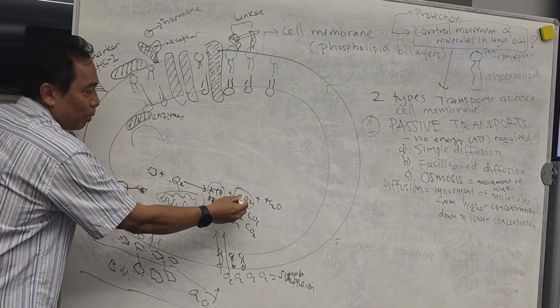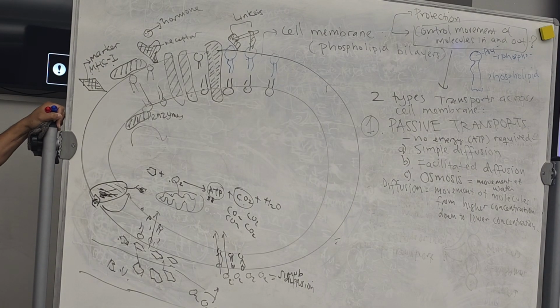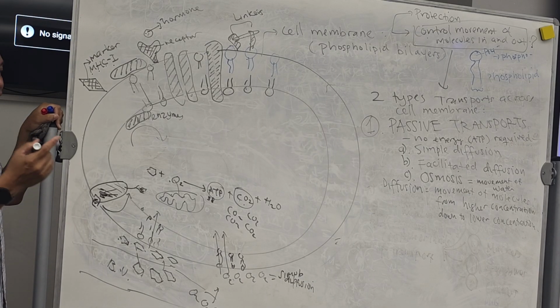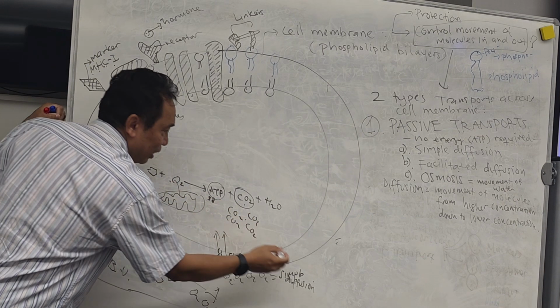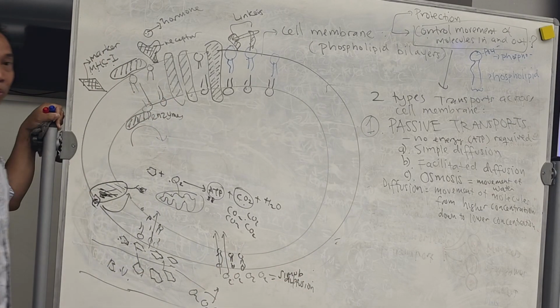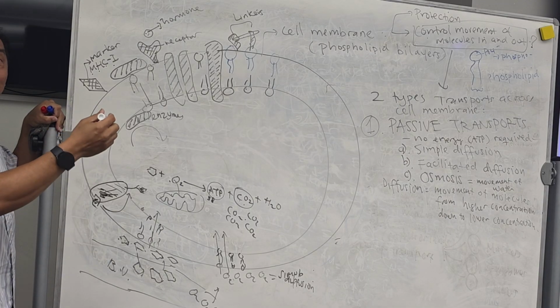And then this is being produced, and carbon dioxide is bad for us. We need to expel this out. It means that it has to be out from the cell. Now the question is how it's going to get out from the cell. From higher concentration to lower concentration. What is the name of the movement? Higher to lower? Diffusion. Is it simple or facilitated?